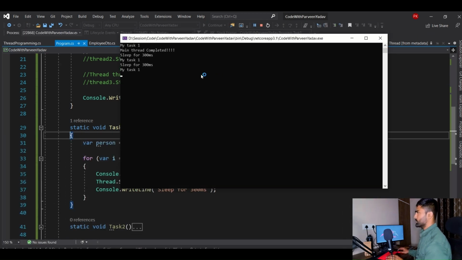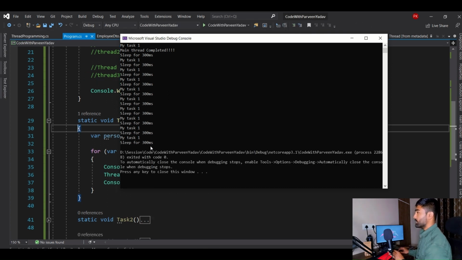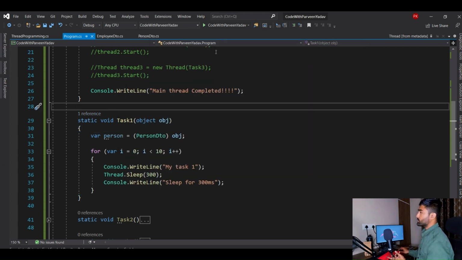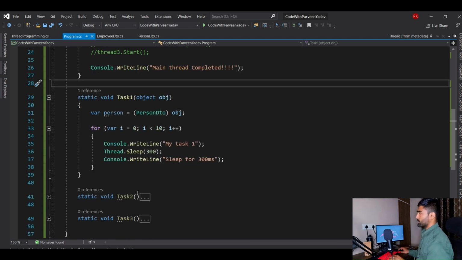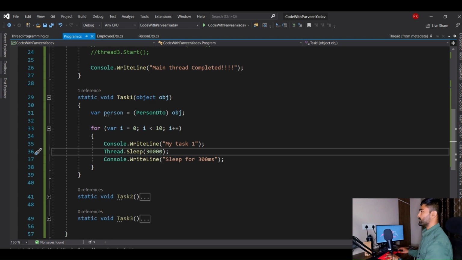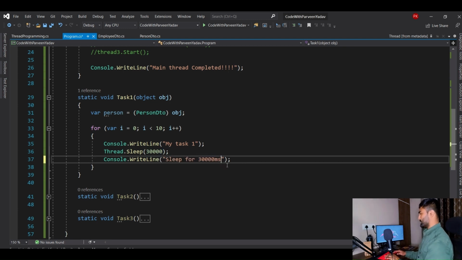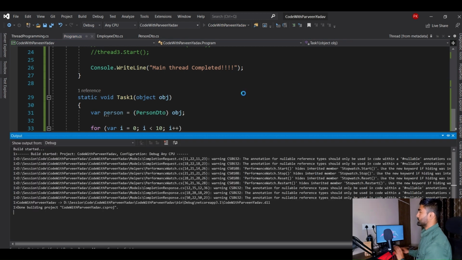Where is the console? Here you go. You see it is taking some time. Every time, when it is performing a task, it is sleeping for 300 milliseconds. Now you may think that it was quite fast. Okay, let's do one thing. Where is that thread dot sleep? Now you may see the difference. Now I'm making it sleep for more milliseconds. Now let's see the behavior.